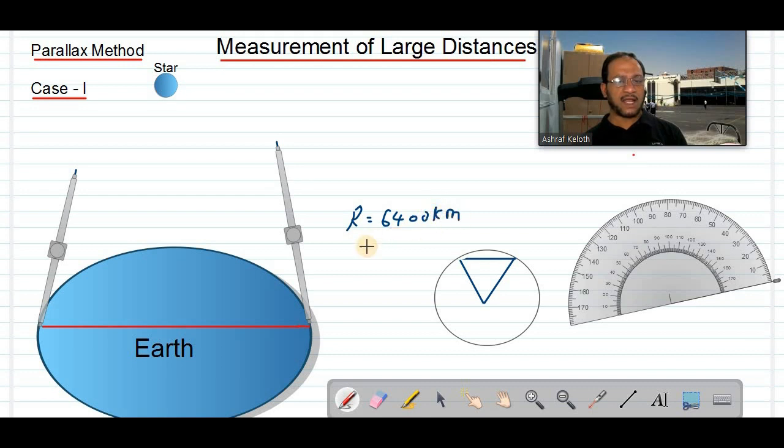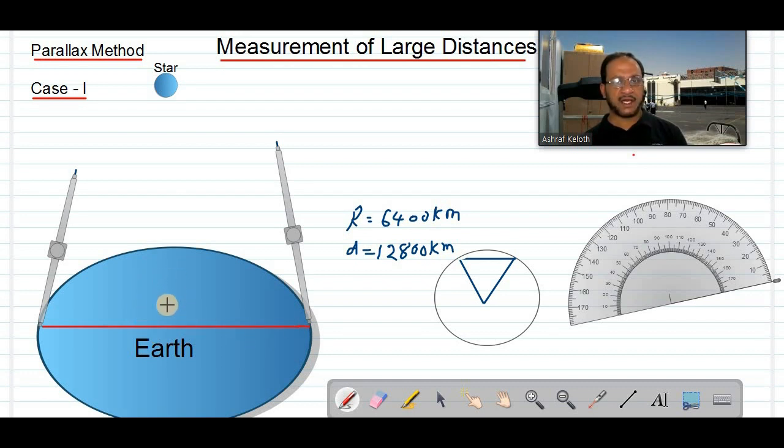So diameter will be 12,800. 12,800 kilometer is the diameter of Earth. Means this distance is 12,800 kilometer. It is an average mean value because you can see from the figure, since the shape of the Earth is just